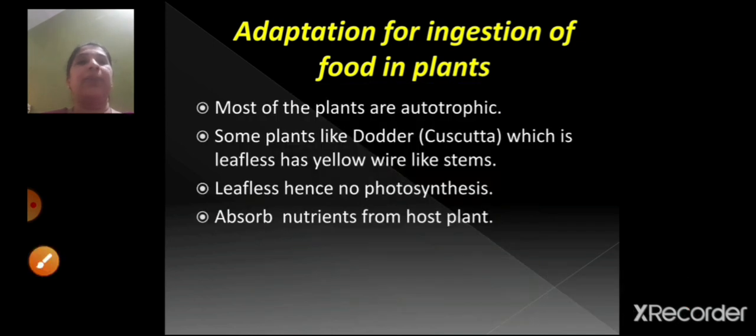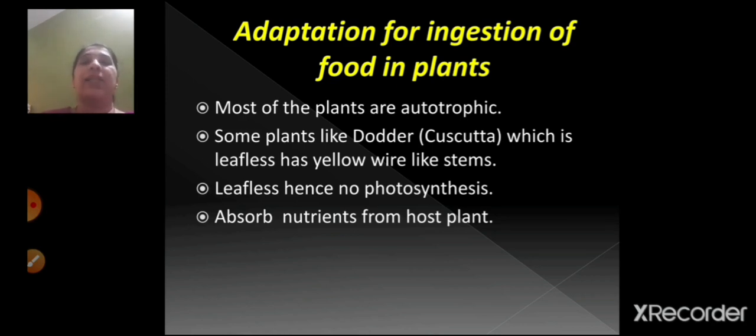So let's see. Most of these plants are autotrophic. Now children, I hope you all know what is autotrophic. Autotrophic means the plants which can prepare their own food, right? Mostly the plants are green in color, and those plants which are green in color can mostly prepare their food. So autotrophic means these plants can prepare their own food.